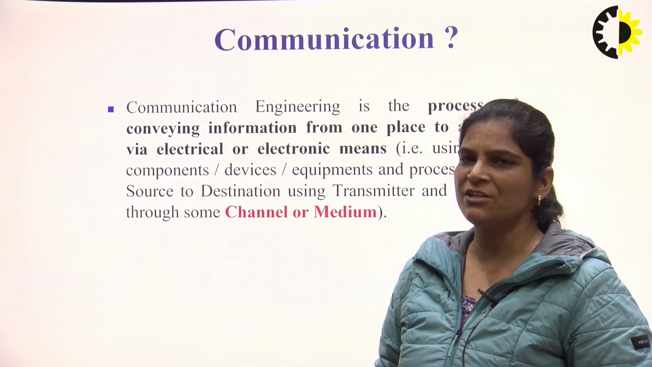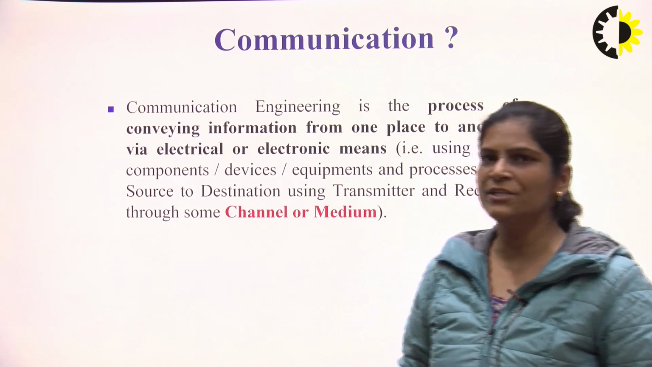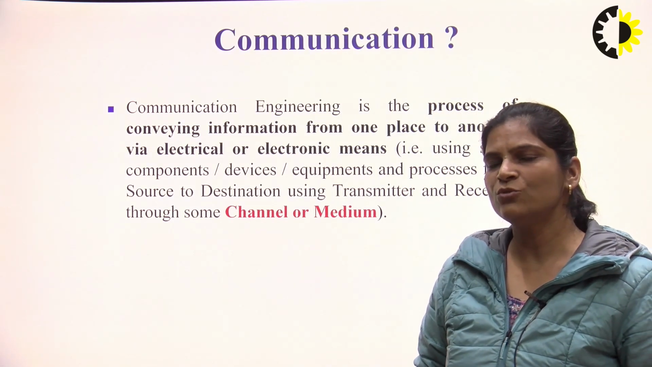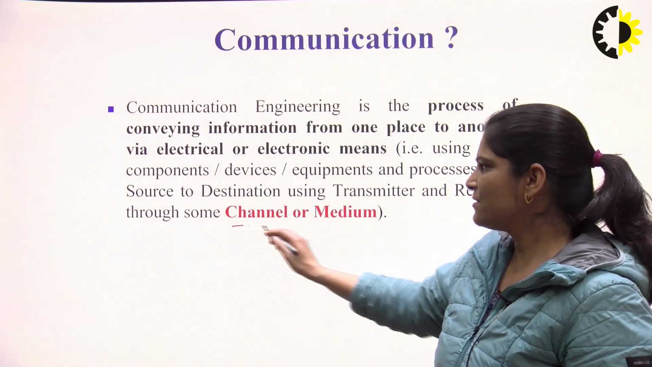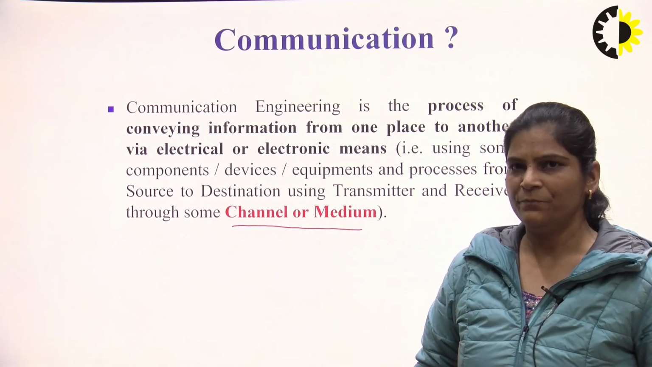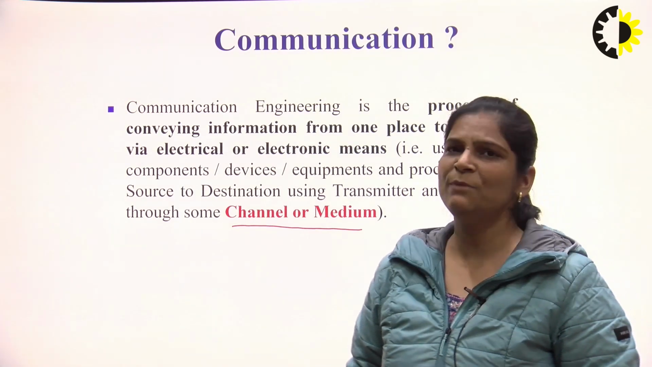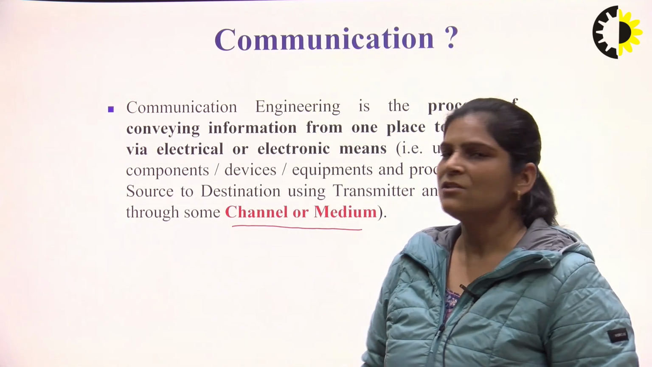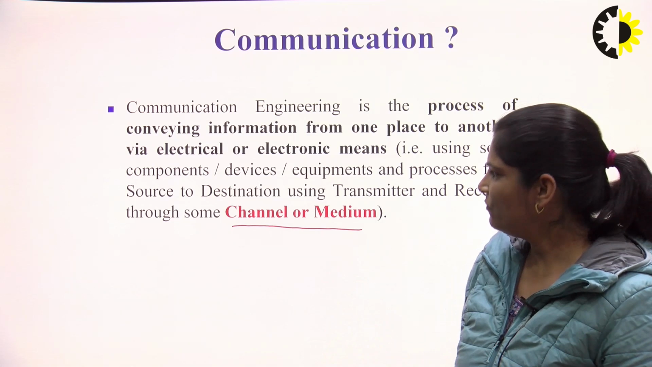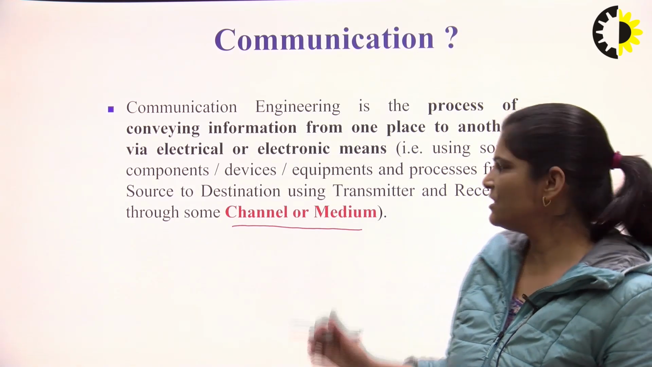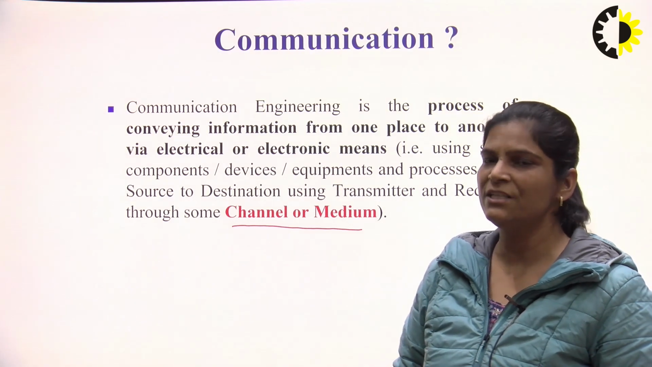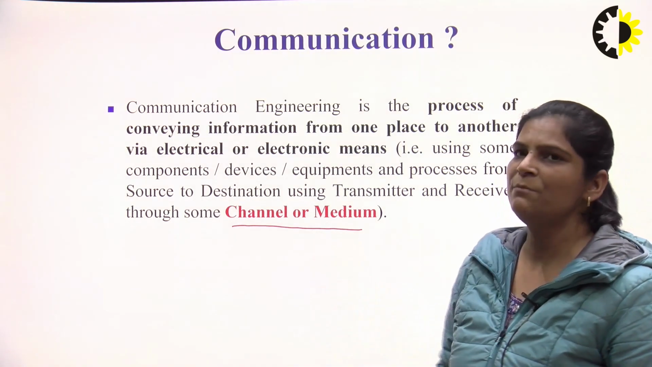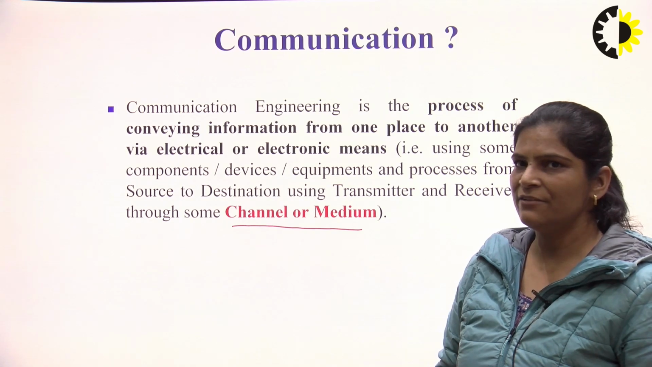Next is communication. When you are sending data from sender to receiver, we have to send data through a communication link. That communication link is known as a channel or medium. The channel may be wired or wireless. This is a very important term, communication, because when we are sending data from sender to receiver, it is very important that there is some media.